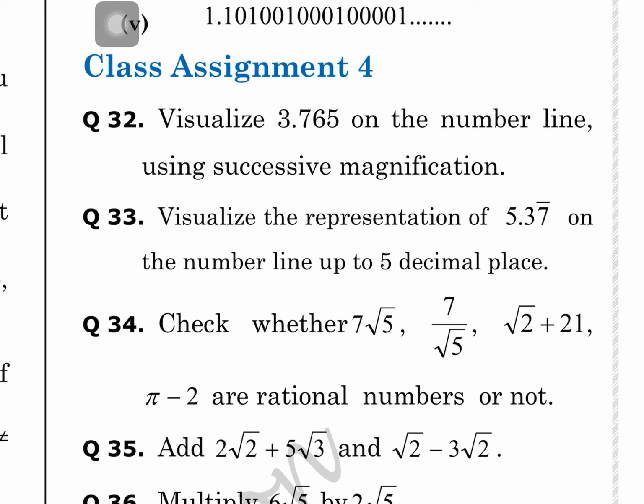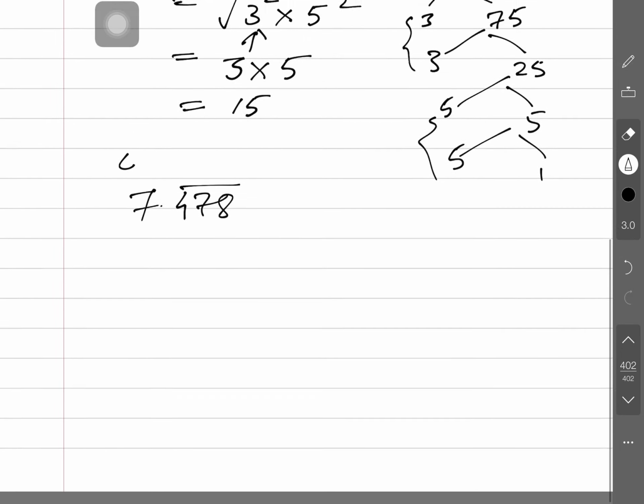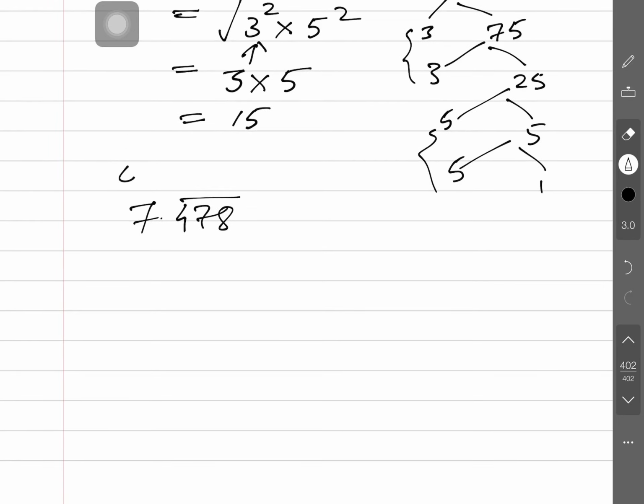Question number 32: visualize 3.765 on the number line using successive magnification. I just want to tell you how we can predict using the successive magnification method. This is a simple way of doing this kind of question. Is that clear? Now, 3.765 by the successive magnification method.